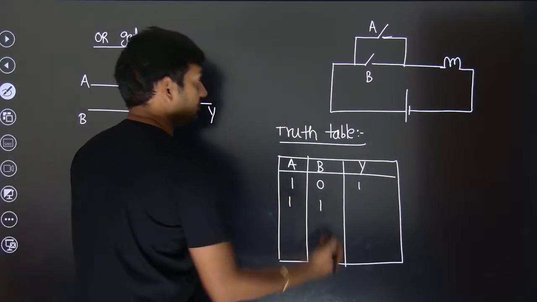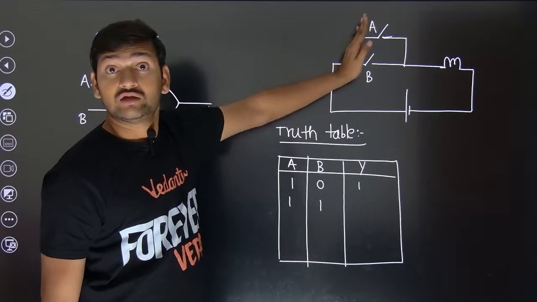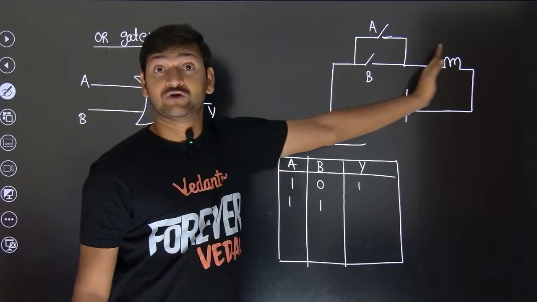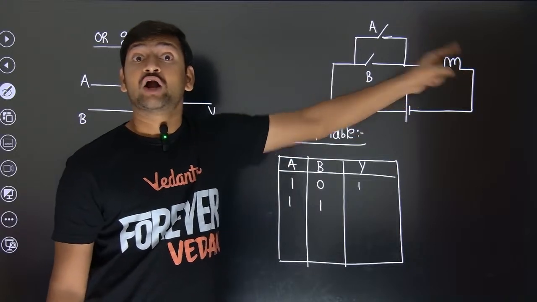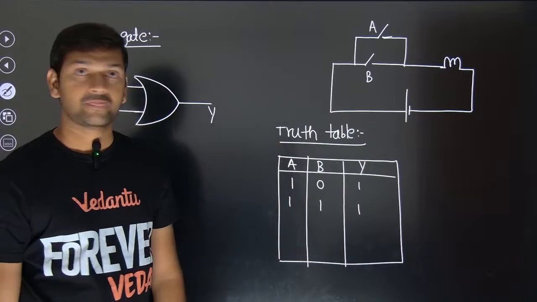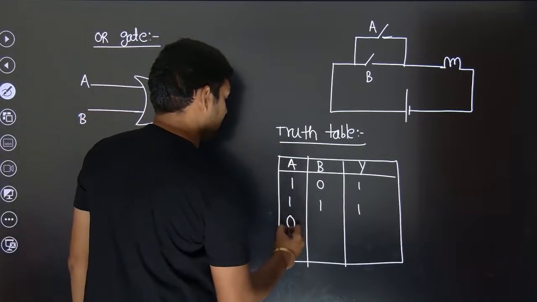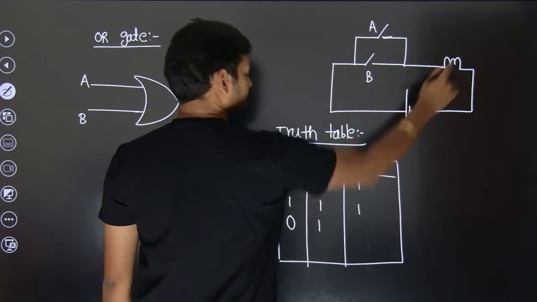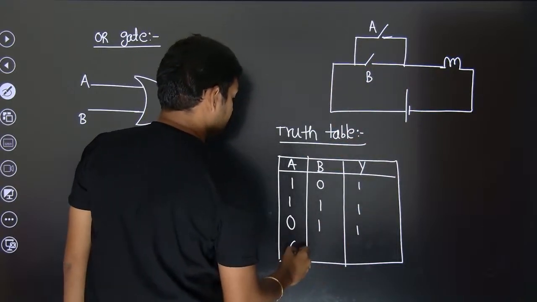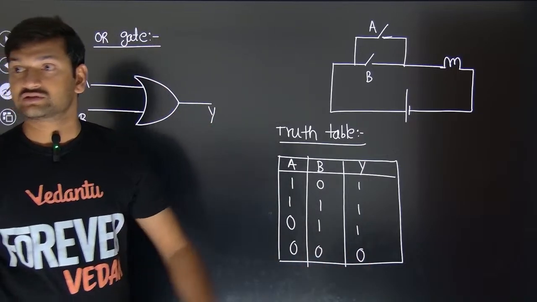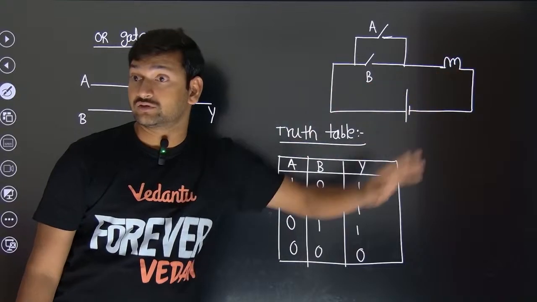If you have closed A and closed B, that means A is on, B is on, then current will flow, the bulb will be on. On means 1. Next, open A, close B. Still the current will flow through the bulb, the bulb will be on. If you keep both of them open, then the bulb will not glow, because there is no way for the current to flow through the bulb.